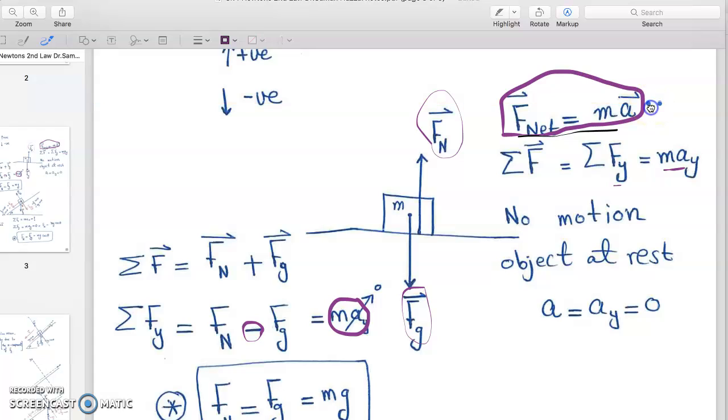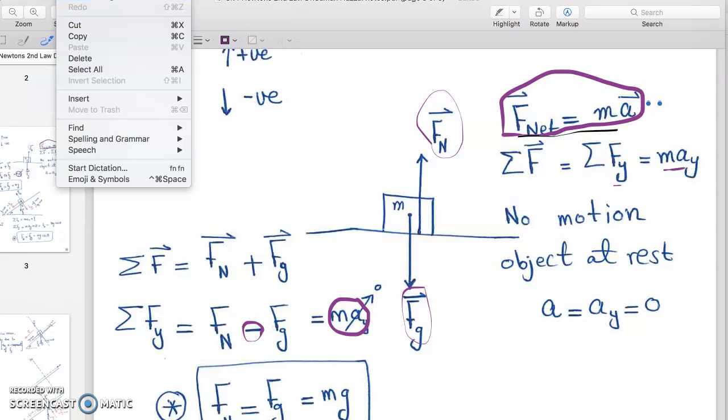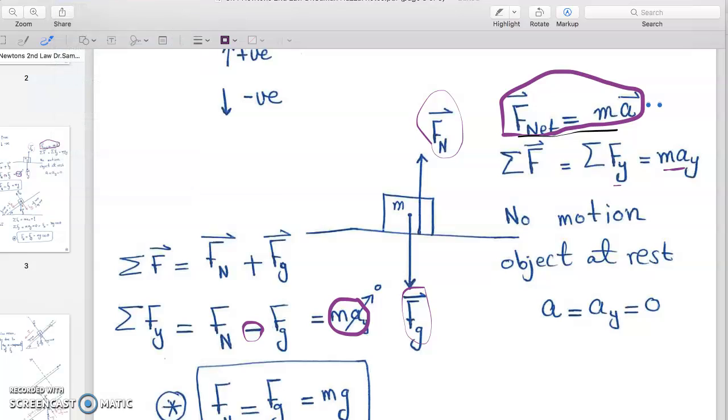I will use my writing pad. So, sorry, Fnet does not equal mg. Fnet is equal to ma. What is equal to mg? It is Fg that is equal to mg. Fg is equal to mg. All right? So we should all know that the right side of the equation is not mg, it's ma. You will remember what I am saying once you start solving the problems.